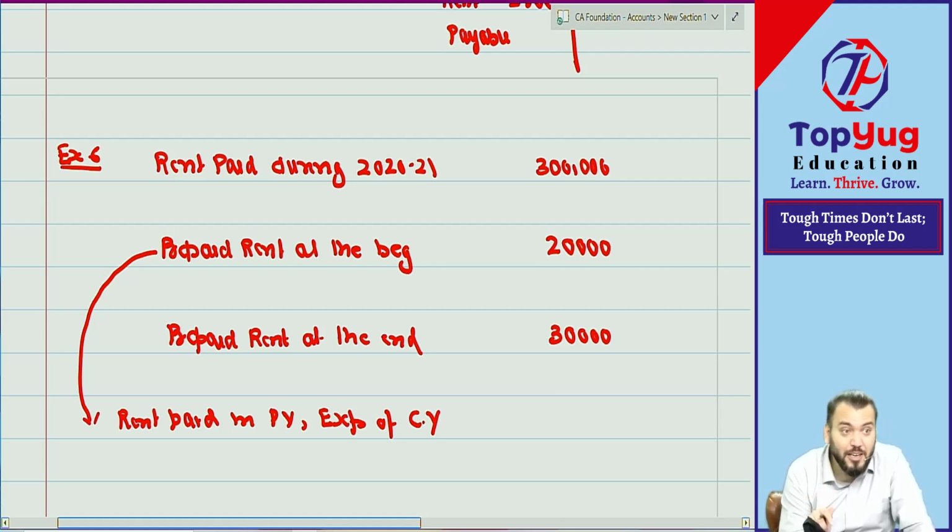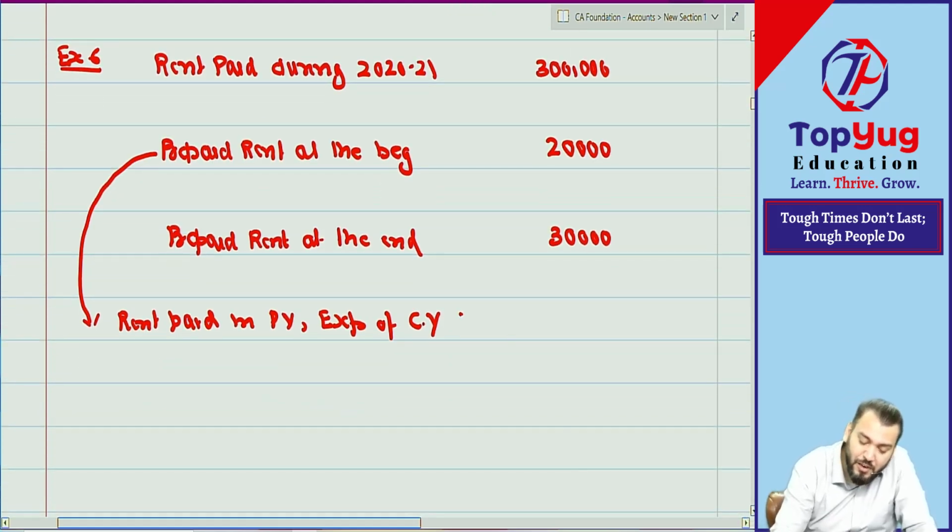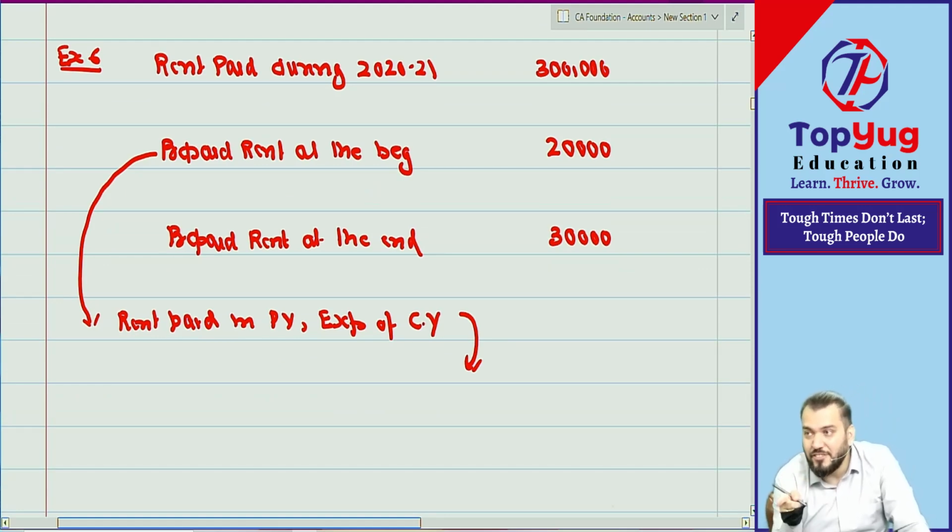So it is an expense of current year, but paid in previous year. It means last year what journal entry we have done last year, because it was not an expense of last year, so we'll decrease expense. And if it is not an expense, so whatever we have paid and if benefit we received in future. So last year we have paid, but benefit received in current year. So for last year it was what? Asset. So increase in asset will be debited.